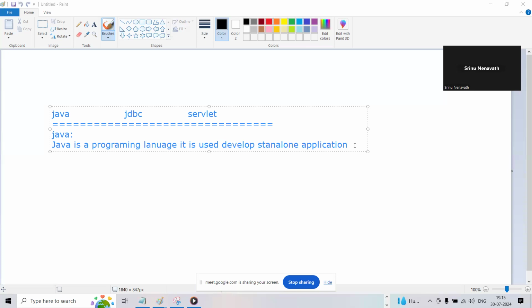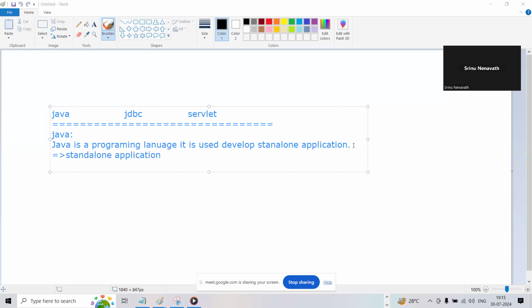Java is a programming language, right, guys? So by using Java, what type of application can we develop? First, we can develop standalone applications. Mobile based applications we can develop.